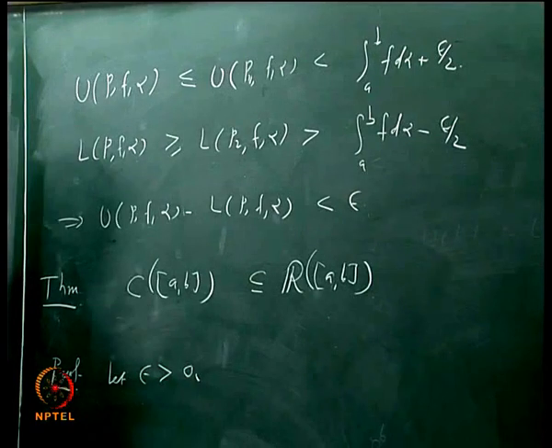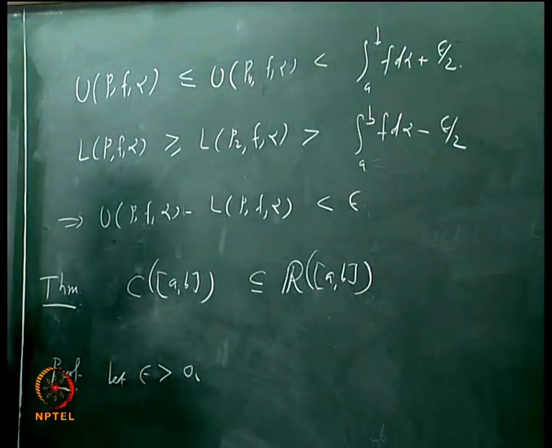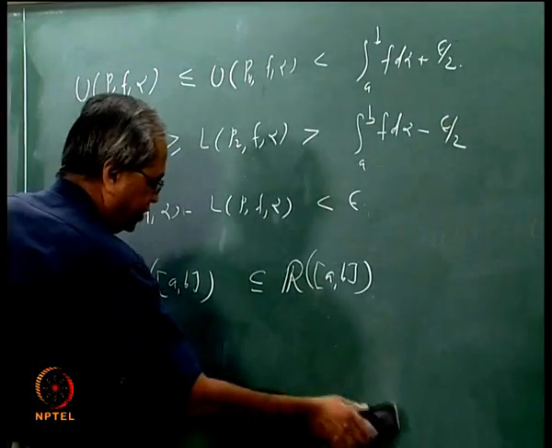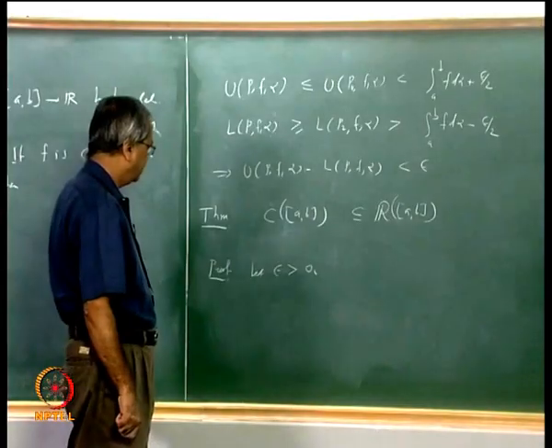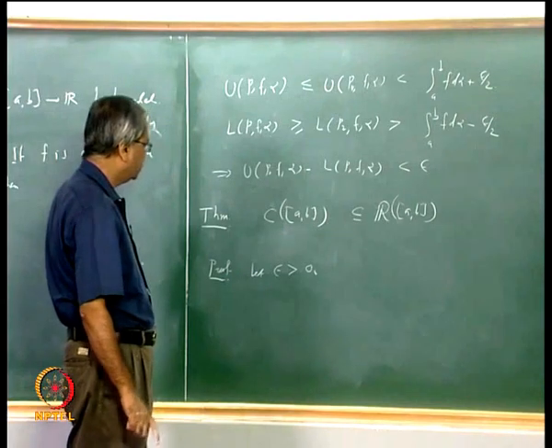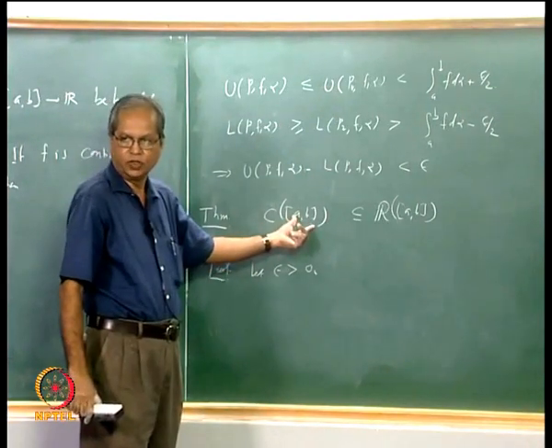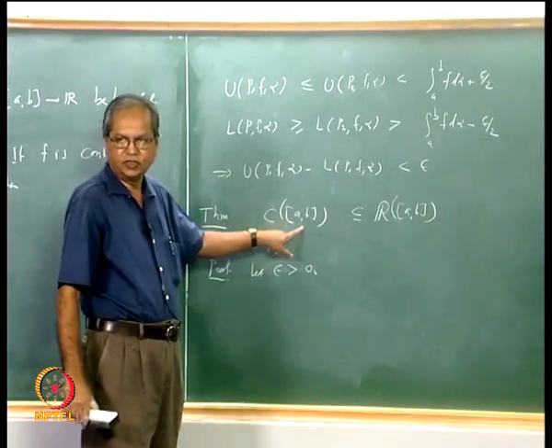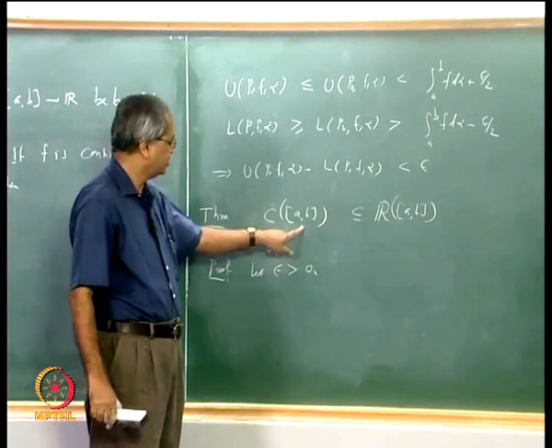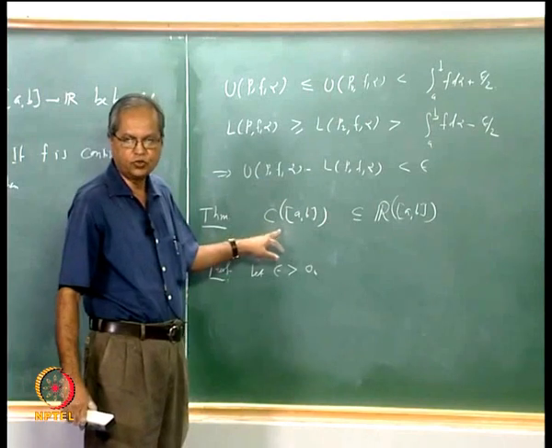Then what we can do is think of some number, but let me come to that a little later. Basically we are going to use the fact that [a, b] is a compact set. Every continuous function on a compact set is bounded, of course, but it is also uniformly continuous.